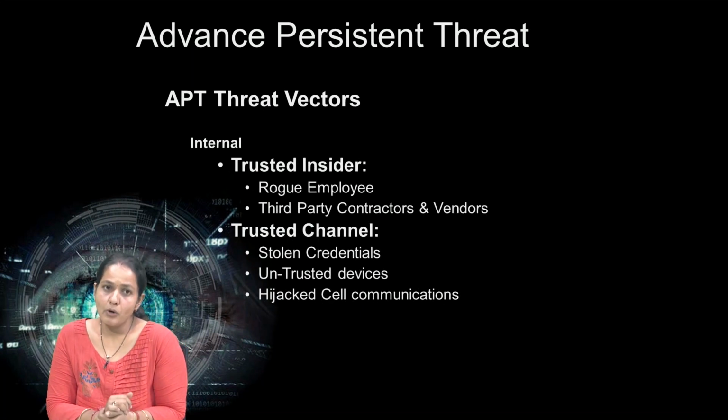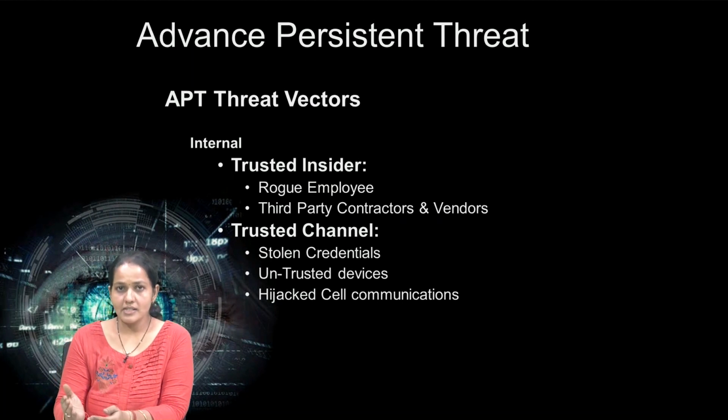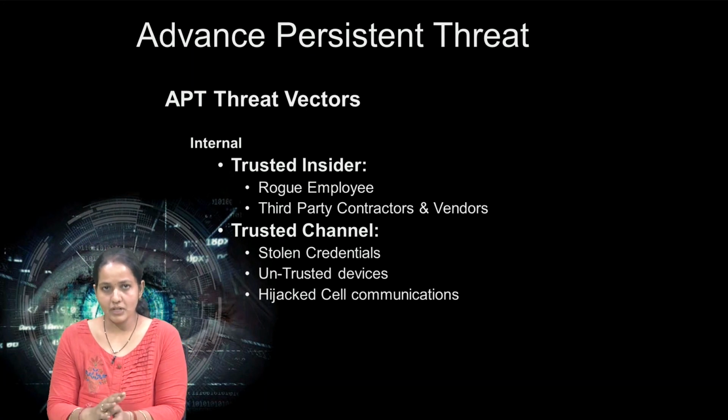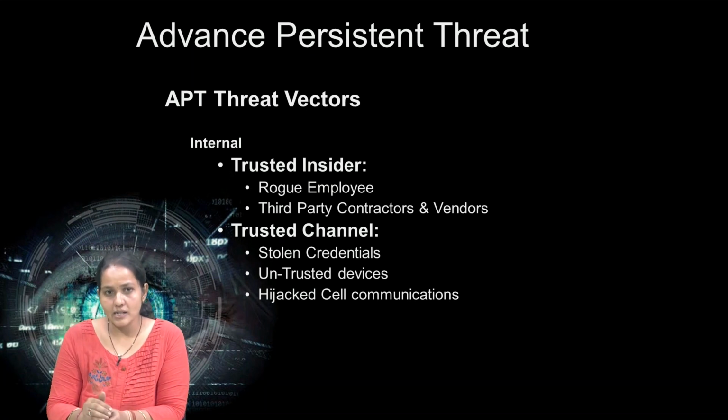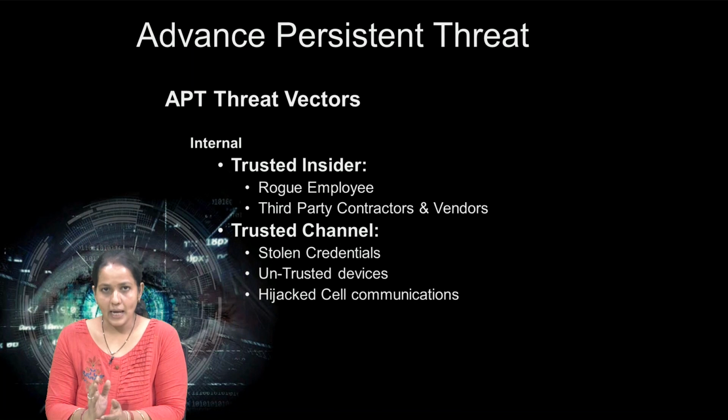Now let us discuss the internal APT threat vectors. External means they access through the internet and through physical devices, which we have seen. Internal means trusted insider or trusted channel. Trusted insider means what? The rogue employee. The employee is not honest with the organization and passes information to another organization or to intruders. That is also one of the ways an intruder can get entry to the network. Second, third party contractors and vendors.